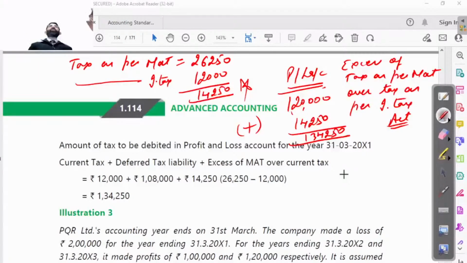But why it is and how it is, that is not a calculation I have discussed, and I can't discuss more than that because that is not a part of our syllabus in this year. We will not get any case study of excess of MAT, etc. If it comes into your exam, it will be just a wastage of time. If we don't know the concept, how would that question come into your exam? I think this is clear to everyone. Having any doubt, just tell me.